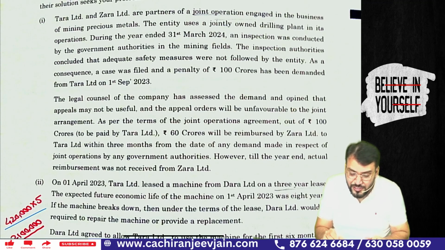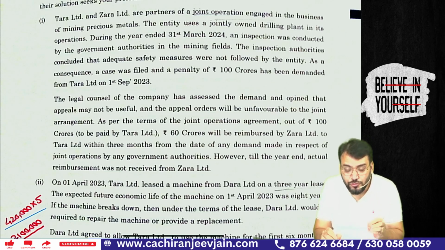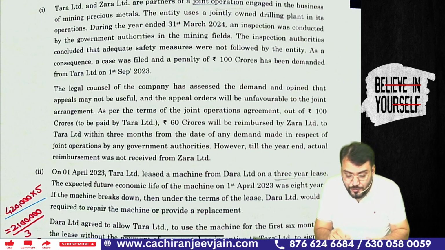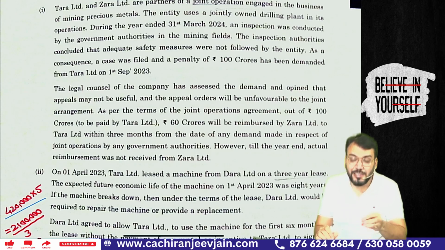Correct? So you can see this has been demanded from Tara Limited, but Tara Limited was actually a partner, or we can say a joint operator, of a joint arrangement. As per the terms of the joint operation agreement, out of the 100 crore to be paid by Tara Limited, 60 crore will be reimbursed by Jara Limited to Tara Limited within 3 months from the date of any demand made in respect of the joint operation by the government authorities. However, till the year end, the actual reimbursement was not received from Jara Limited.